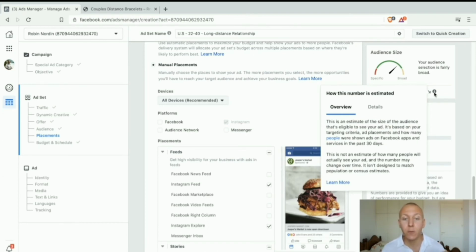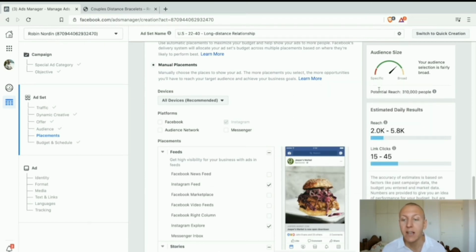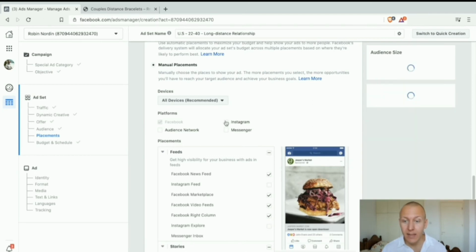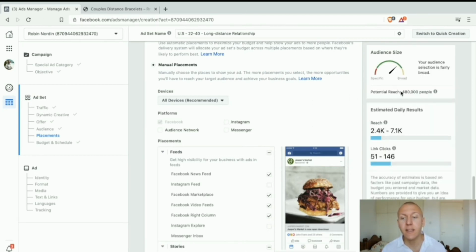So this is data from the past 30 days with similar search results and similar data, right? This isn't set in stone, but these are estimated results that you can somewhat assume to be getting. But if I click back Facebook here, you can see that the potential reach goes right back. However, if I click away Instagram, it actually goes from 430,000 to 480,000 people, and that is because by just using Facebook alone, we can expect to have a bigger reach.